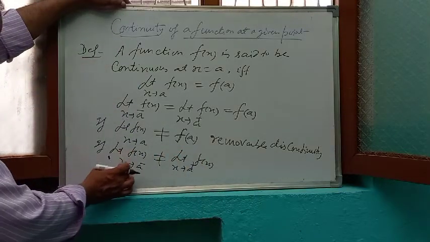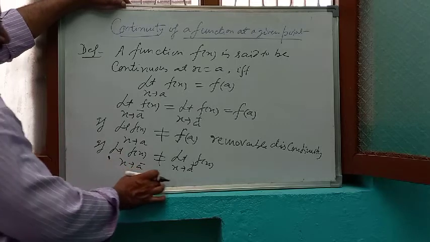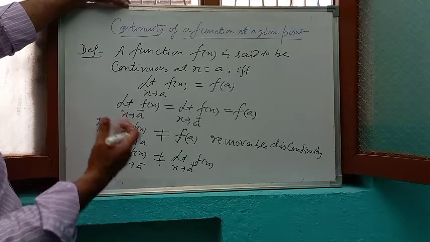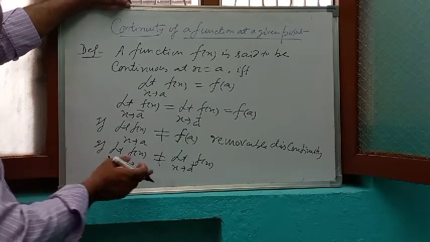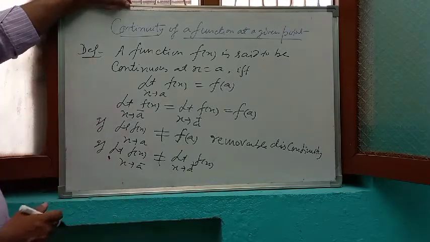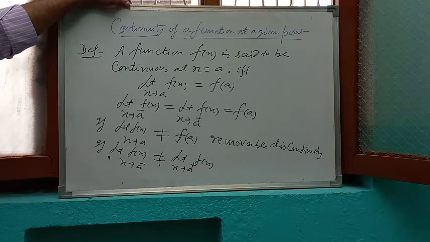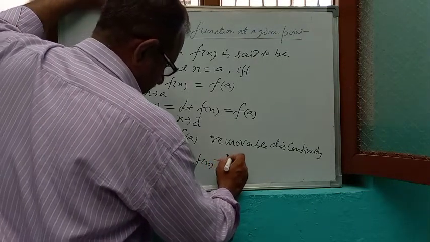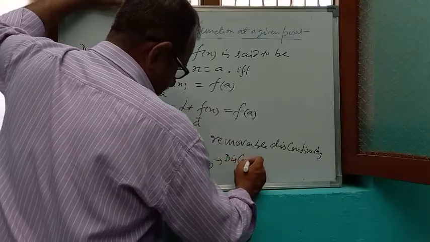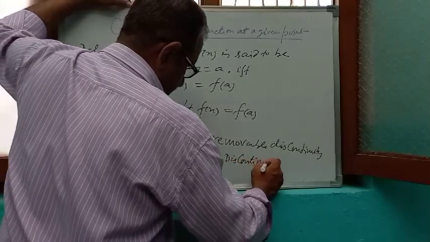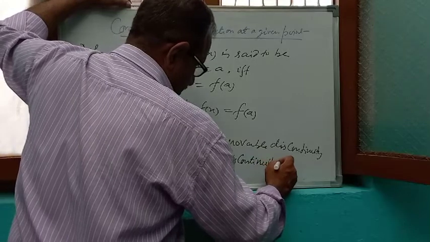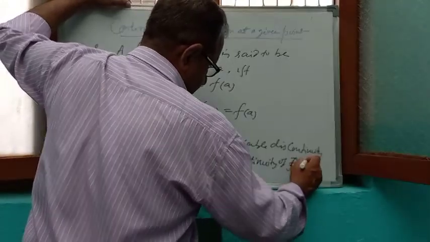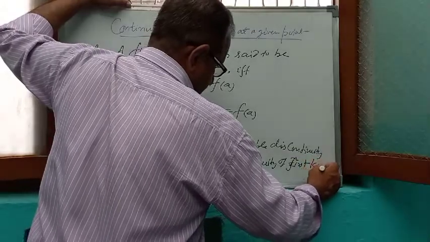If the left hand limit and right hand limit both are not equal, then the function is again discontinuous, and this is called discontinuity of first kind.